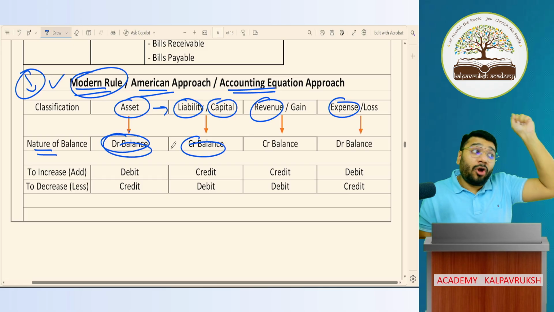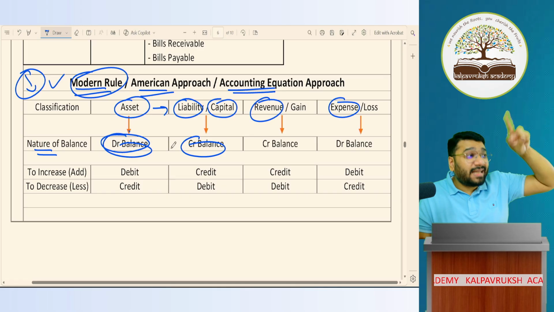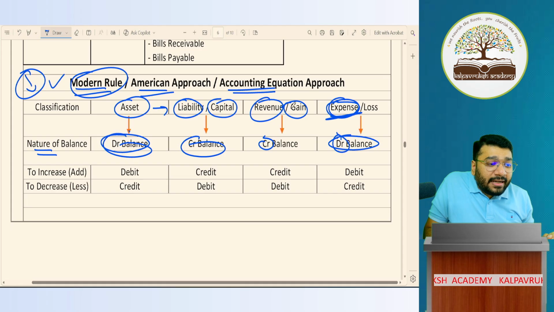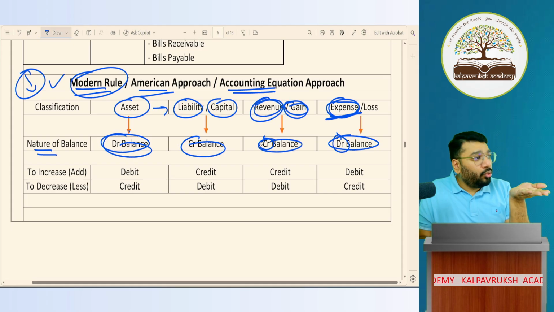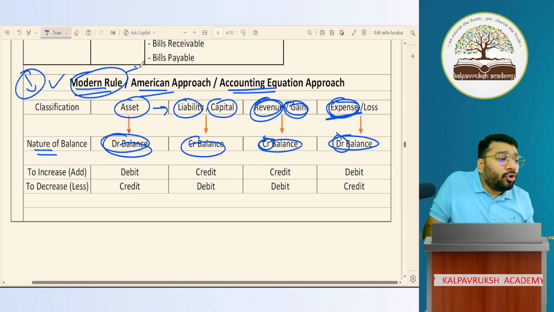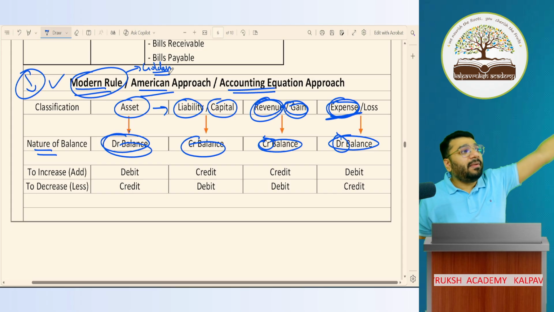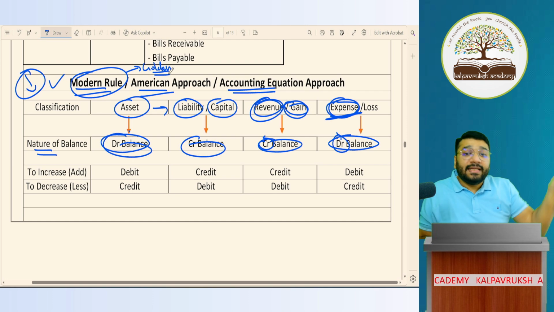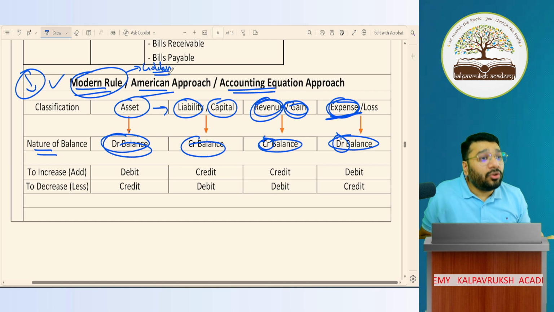Similarly, what is the golden rule for nominal account? Debit all expenses and losses, credit all income and gains. So expenses will have debit balance, and gains, revenue or income will always have credit balance. This rule is derived from your golden rule only. It's not that some scientist came and developed this modern rule just like that. It's coming as a part of your golden rule only.